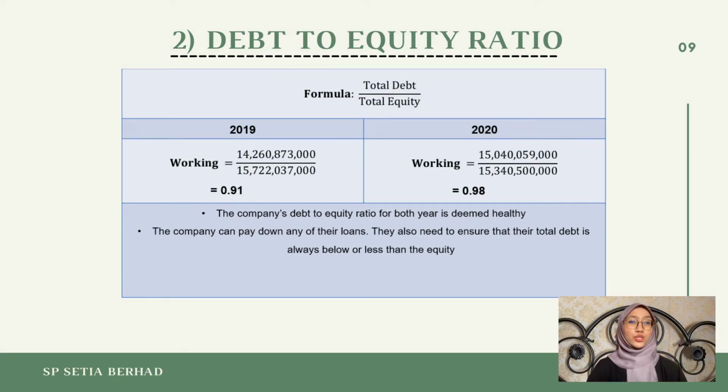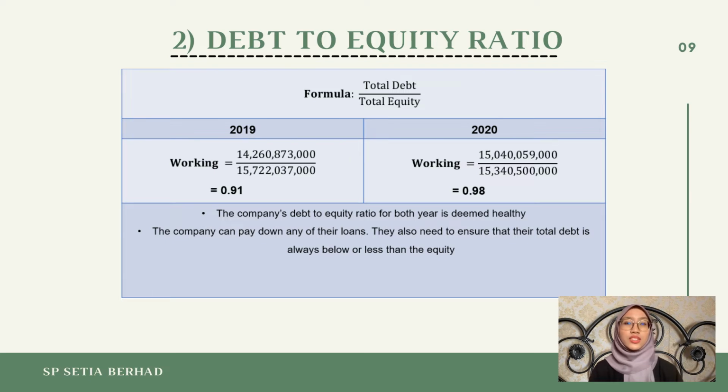Debt to equity ratio shows how much debt and how much equity are used to fund a company's operation. If the debt to equity ratio is less than 1.0, the company is considered to be less risky compared to the companies with a higher debt to equity ratio. The formula is calculated by dividing the total debt by the total equity.